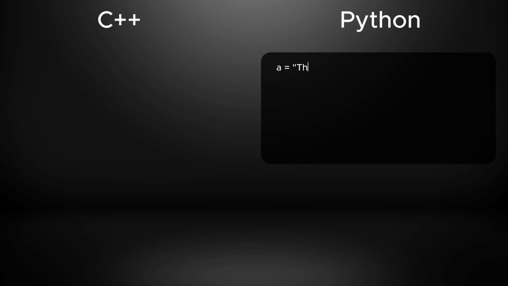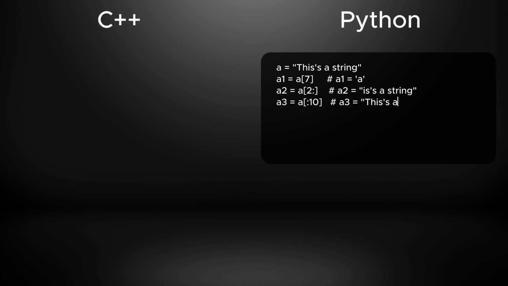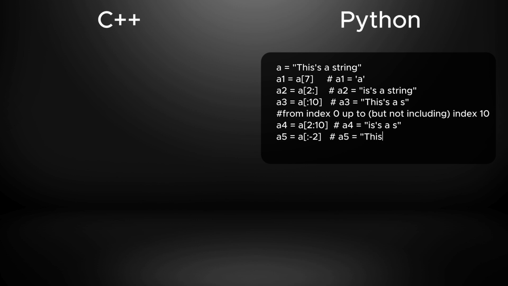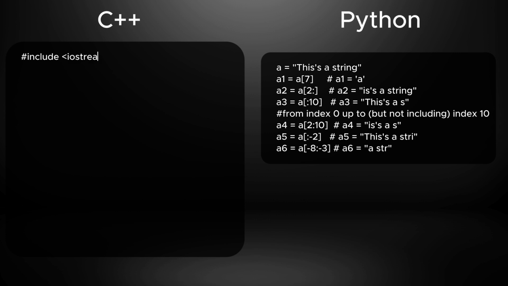Strings are arrays. In Python, you can grab any character from a string just by using square brackets. And if you need more than one character, maybe everything after a certain position, everything before it, or even just a small slice in the middle, Python makes it super easy with slicing.